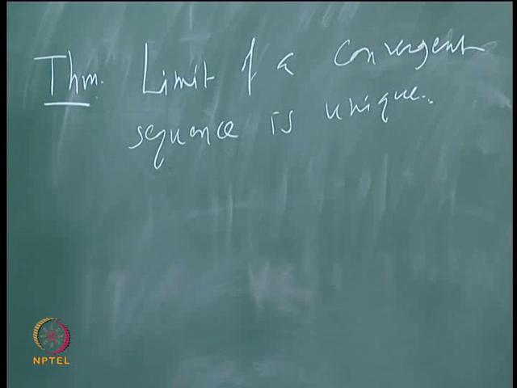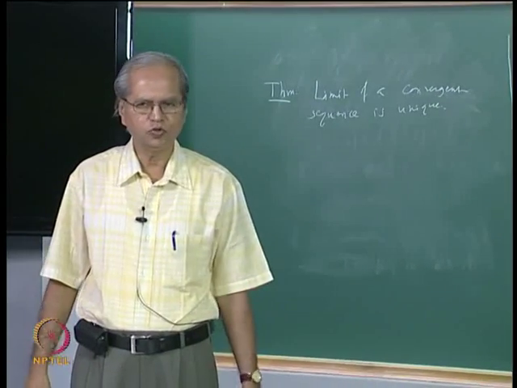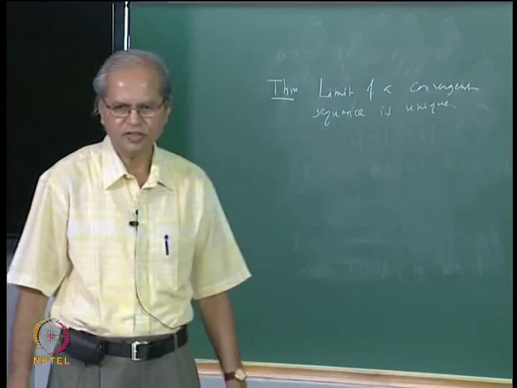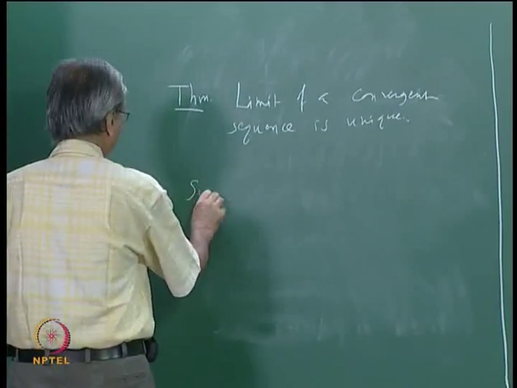Now how does one show that something is unique? You assume that the sequence converges to two different limits and get a contradiction. So suppose xn converges to two different limits.